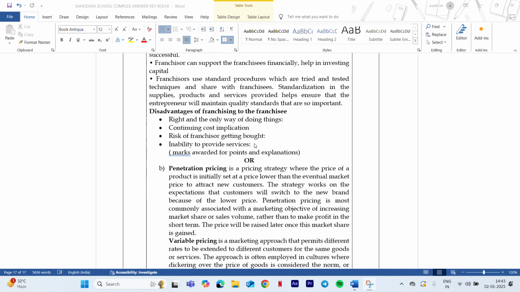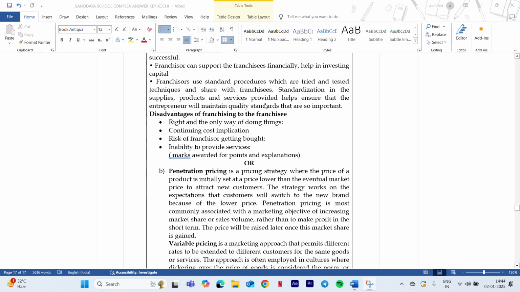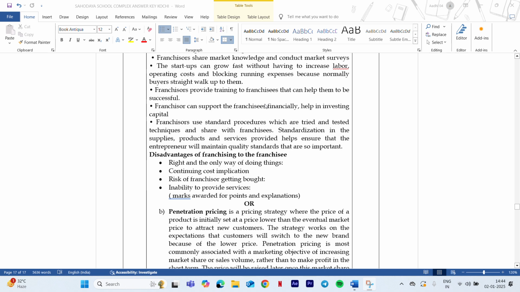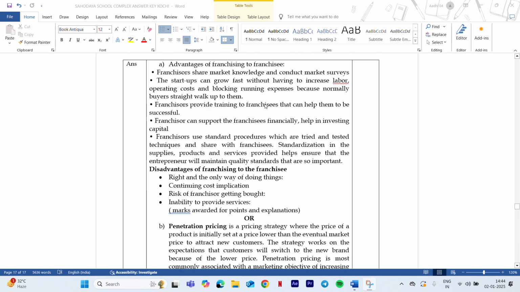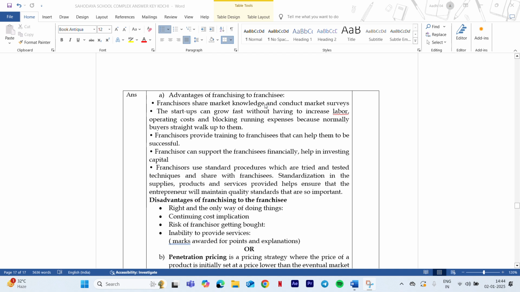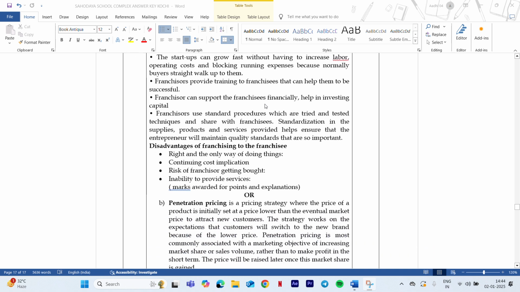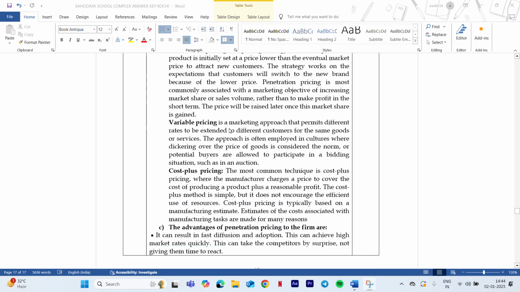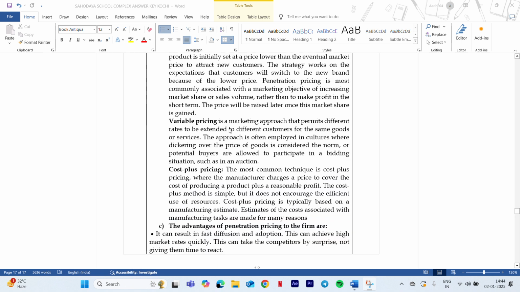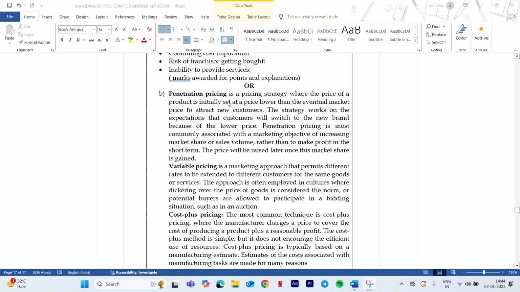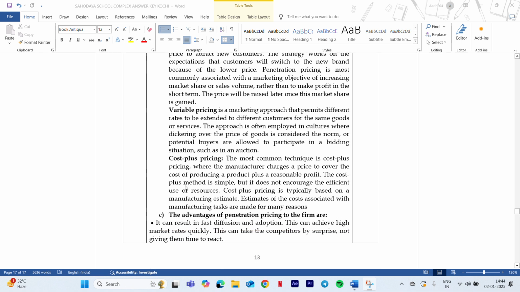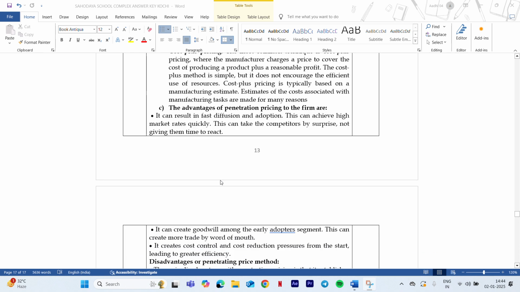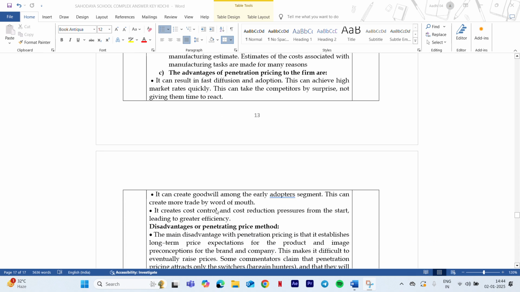So you need to explain all the four, then only you will get 5 marks. Simply stating the advantages and disadvantages doesn't give you full 5 marks. You need to explain each advantage in at least 3 to 4 sentences. Now the next question is, you need to explain penetration, variable and cost plus pricing strategy. You need to explain all the definitions. Thereafter you need to explain the advantages and disadvantages of each.